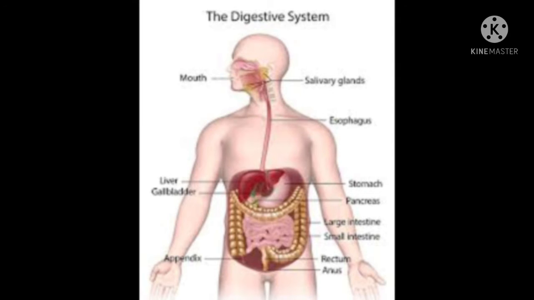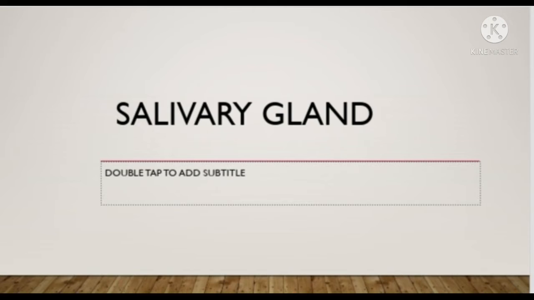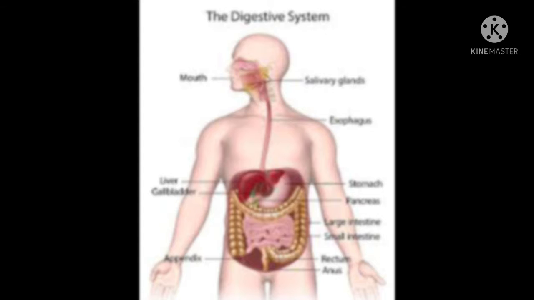First, the digestive system starts with the mouth. Digestion of the food begins in the mouth. Food is chewed with the help of teeth into very small pieces. Then saliva is produced in the salivary glands in the mouth cavity, located in front of the ears near the pharynx and below the tongue. It is carried out to the mouth via a duct. It mixes with the food during the process of chewing.